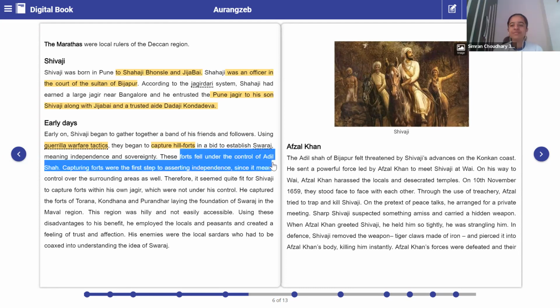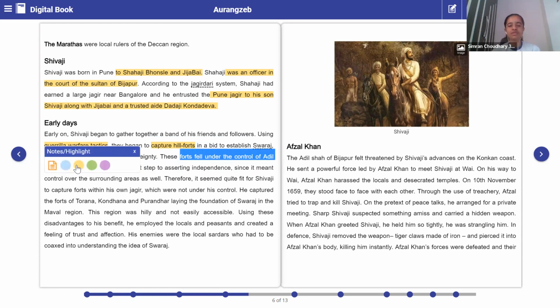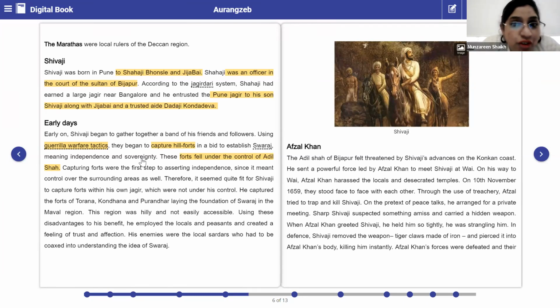Any guesses? Ma'am, he was the one who didn't get the throne, and he did something in the interior camps of Islam Shah. Okay, Adil Shah was the son of... Come on, Adil Shah was the son of.